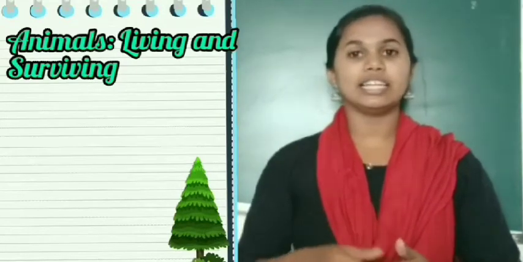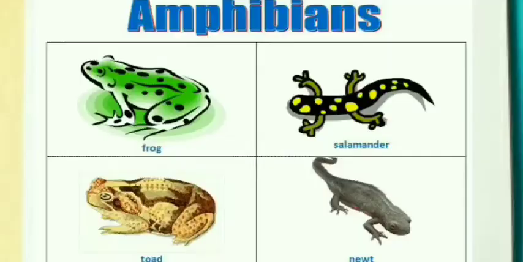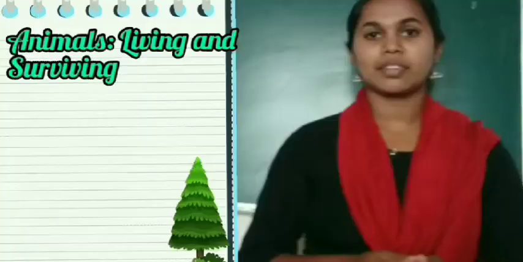Next, amphibians. Animals that can live both on land and in water are called amphibians. Some amphibians are frogs, toads, salamanders and newts. They have limbs that help them in swimming. A moist skin helps them to breathe in water. However, they also have lungs which help them to breathe on land.